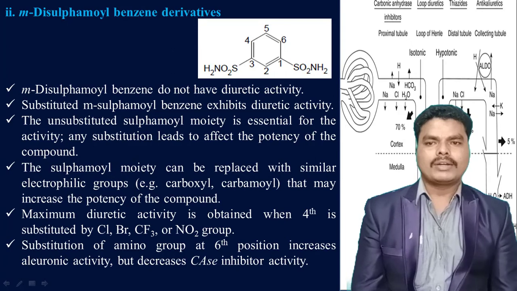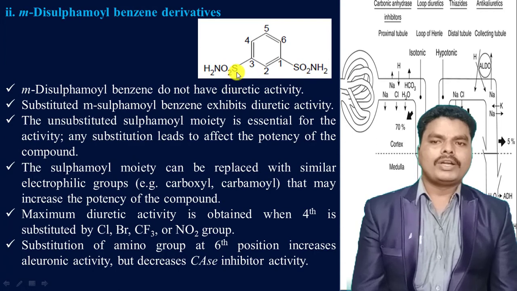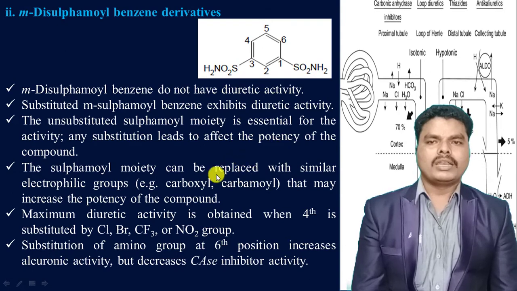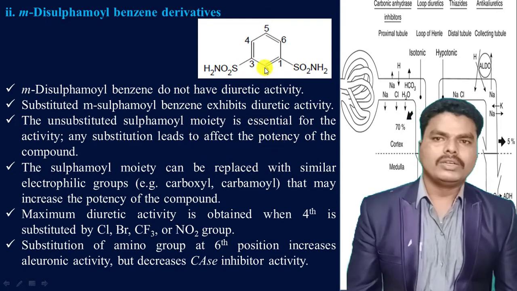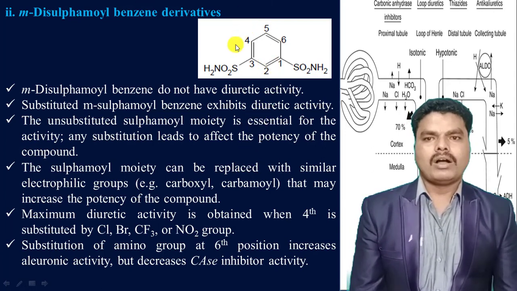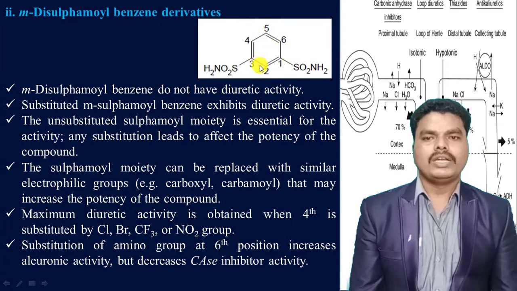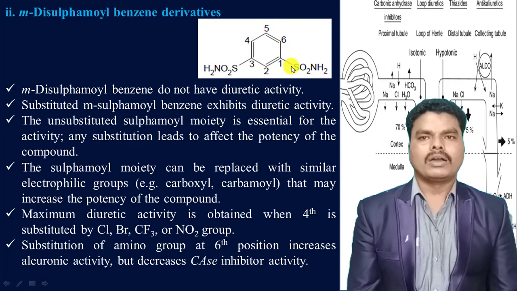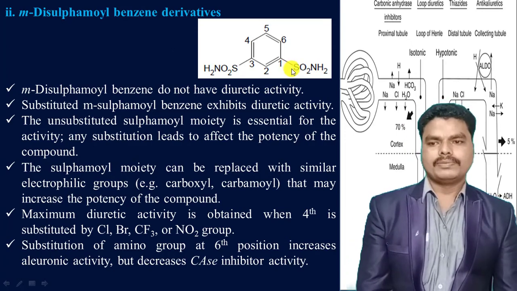to show the diuretic activity. But any substitutions to the sulfonamyl moieties present at the meta position may decrease the diuretic activity. These sulfonamyl moieties can be replaced with similar electrophilic groups like carboxyl or carbamyl groups, which can also increase the potency of the molecule. The maximum diuretic activity of these compounds can be obtained by substitutions at the fourth position, with groups like chlorine, bromine, trichloromethyl or nitro in this type of derivatives.